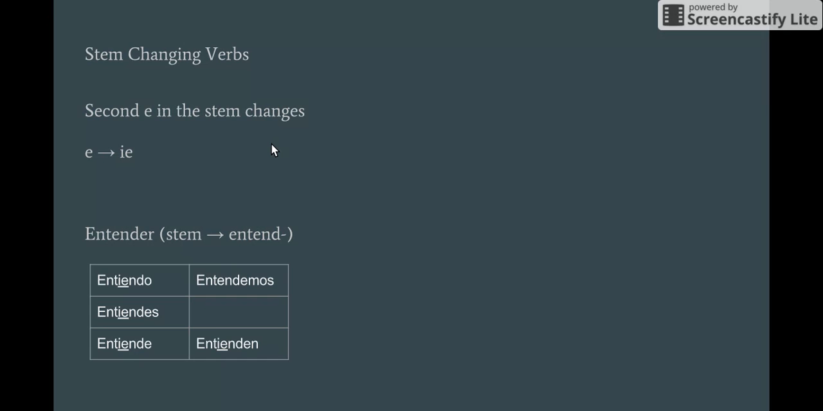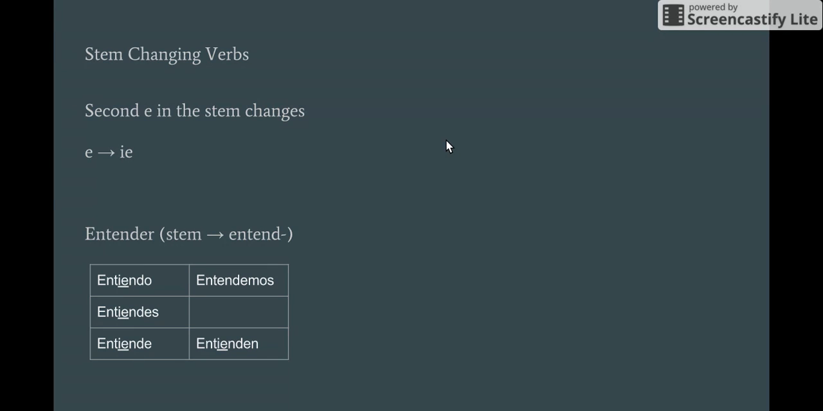Both ways are understandable. Another thing I'd like to go over here real quick are stem changing verbs. So stem changing verbs maintain the same endings. So if you remember from a verb, the endings are AR, ER, and IR, whereas the stem is everything else before that. So stem changing verbs, they maintain the same endings as regular verbs.